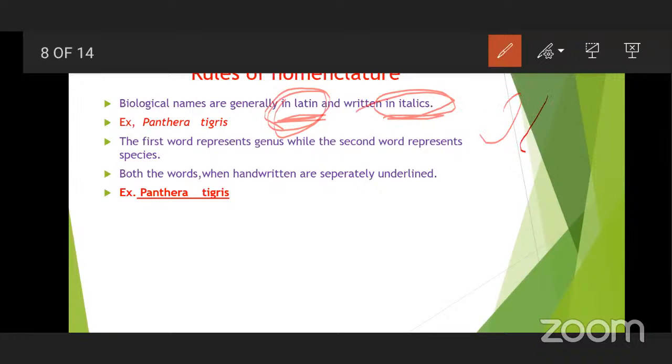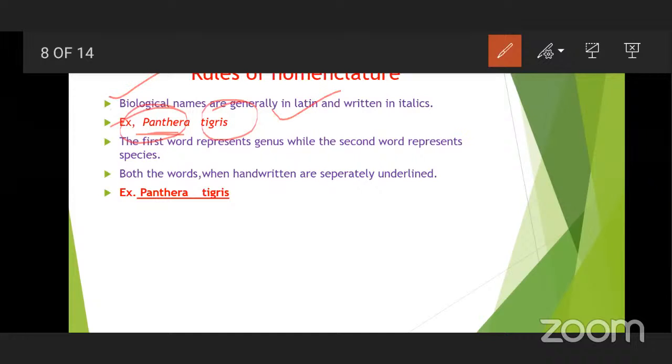Italics means slanted writing like this; normal typing won't do, so it has to be written in italics. When we are writing, the first word represents the genus name and the second word is the specific epithet, the species name. For example, Panthera tigris: Panthera is the genus and tigris is the specific epithet. So two words are present, one the genus name and the other the specific epithet.